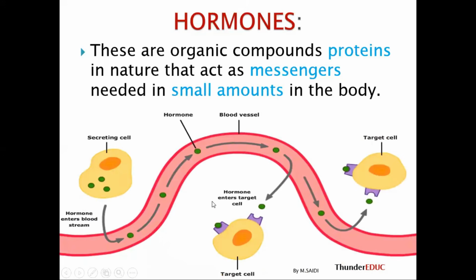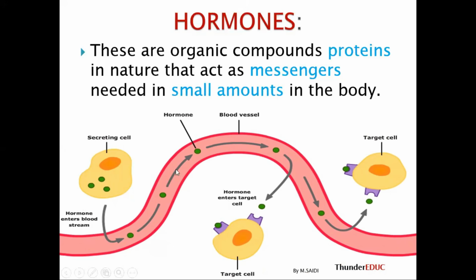And then, look, here is the mechanism. This is the gland. The gland secretes the hormone. This hormone is released into the blood. You see? We said it's endocrine. So this endocrine gland releases the hormone into the blood.